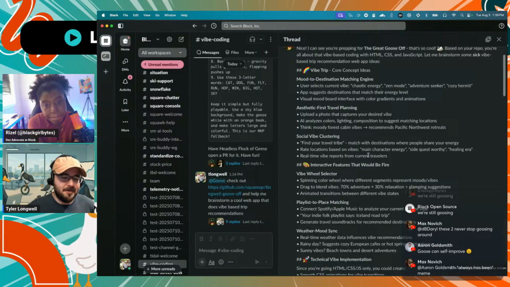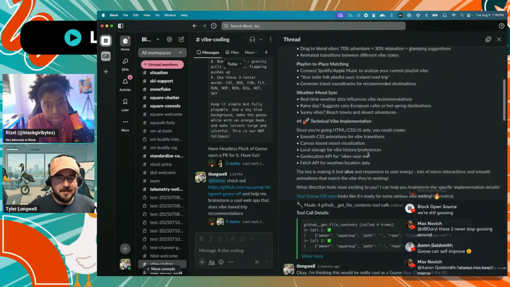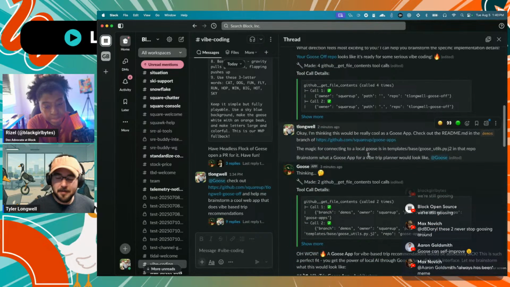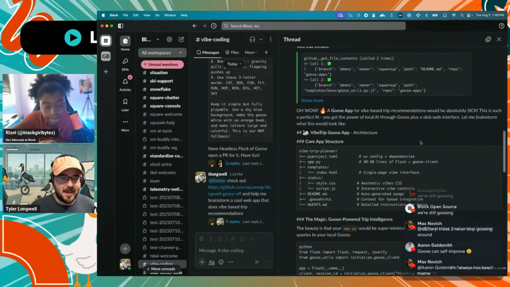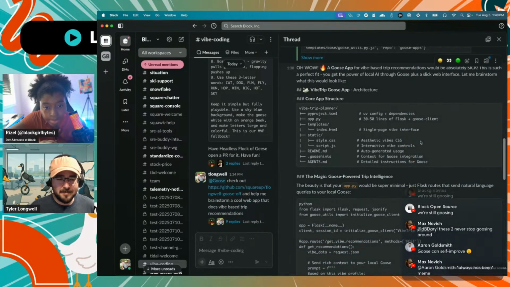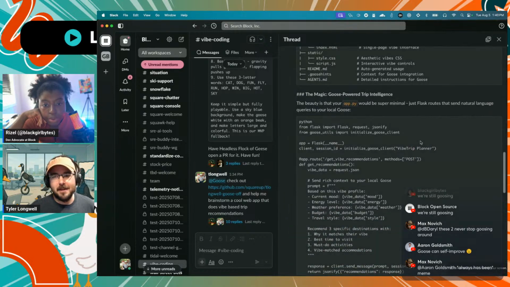So what I asked it to do is look at another project that I've done in the past called Goose Apps, which allows you to create web apps that use the inference from your local Goose to power AI features in them. So I asked Goose Slackbot, take a look at that repo for me and combine the Vibe Trip Planner app with Goose Apps and see what you can think of. And here in Slack, it put together a plan about what this would look like, how it would use Goose to power the actual web app itself.